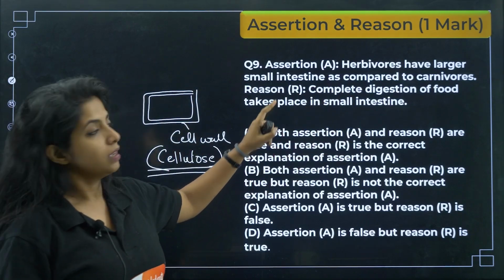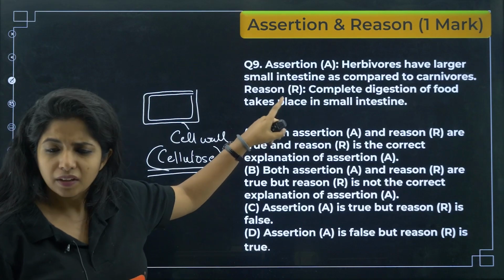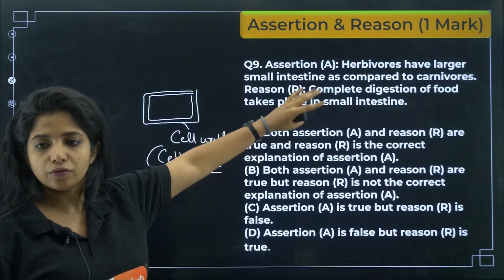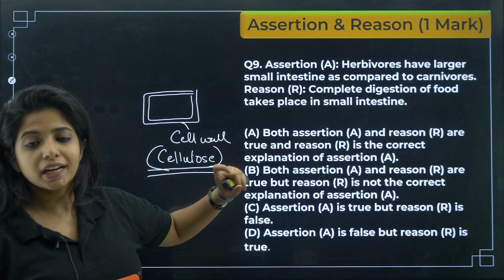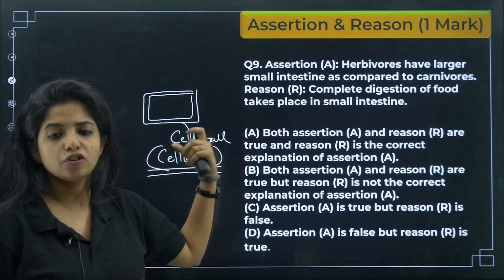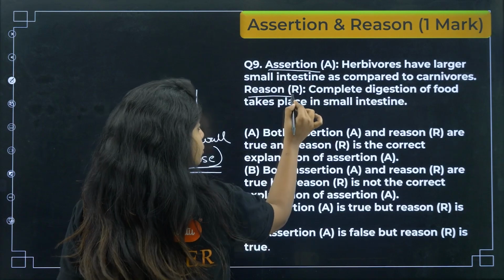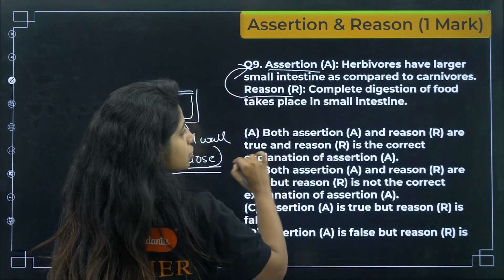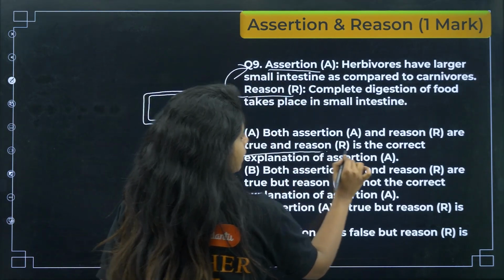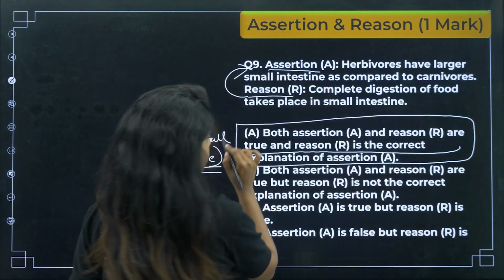Yes, it is true. Assertion is true, reason is true. Is the reason explaining assertion? Yes, it is explaining. We want complete digestion of food, that is why they have a larger small intestine. It would have been more correct if they had written that it had to do complete digestion of plant-based food, but it's okay. So we say assertion is true, reason is true, and the reason is explaining the assertion, which is why A becomes the correct option.